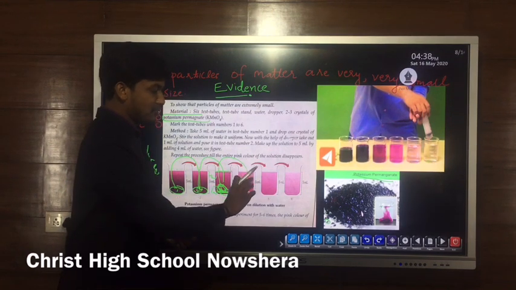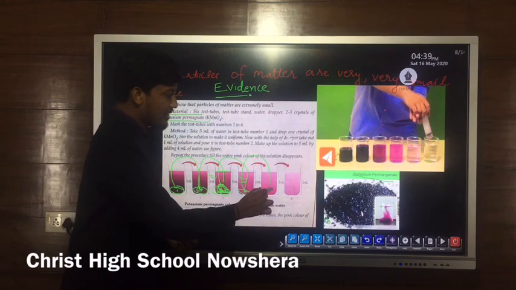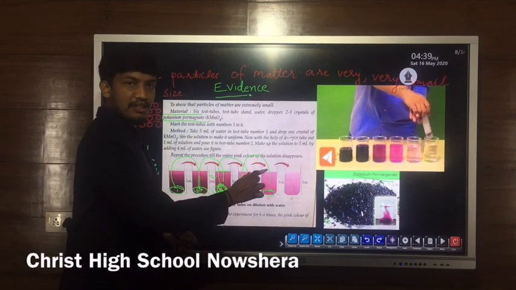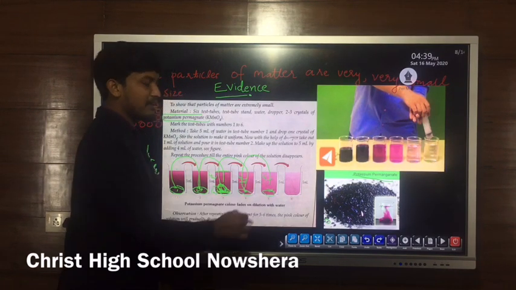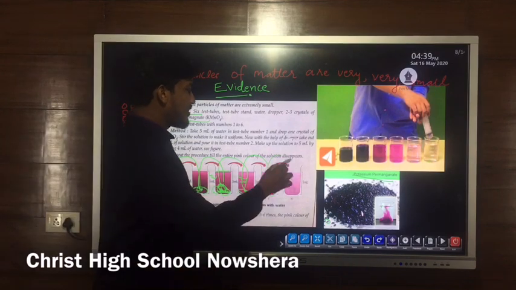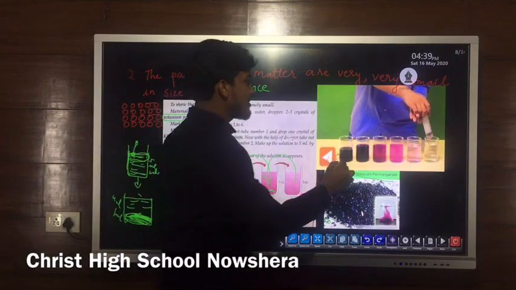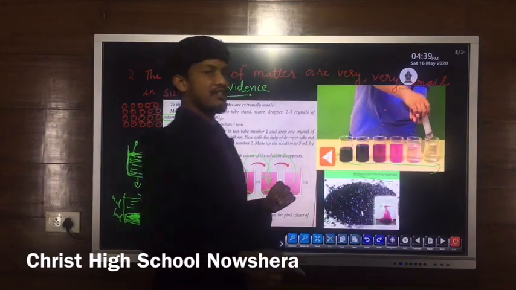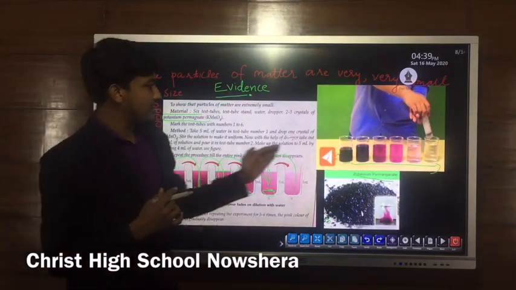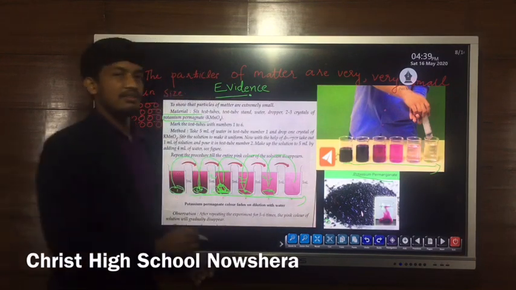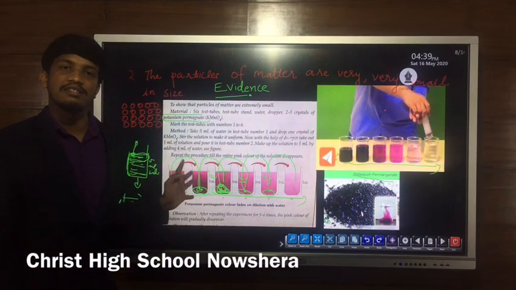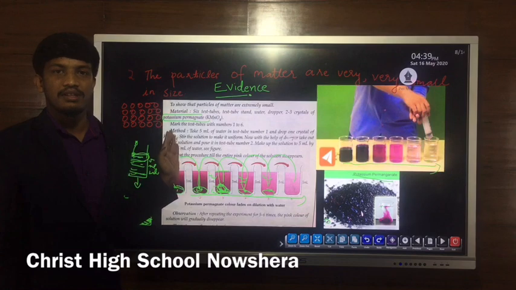After making 5 ml solution, from this 1 ml we will put in the next test tube, and to the remaining we will add 4 ml water. Then it repeats in the case of the 6th test tube, and we will see a gradual color change like this. That is, the pink color disappears. We can see that the pink color disappears slowly in each step.